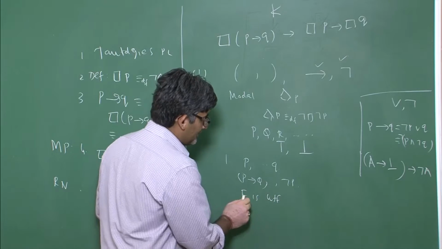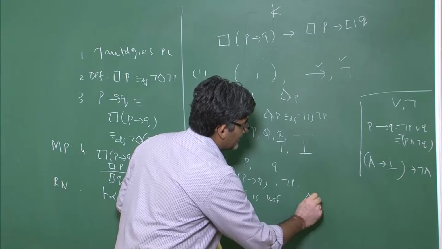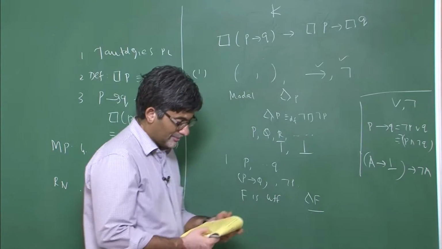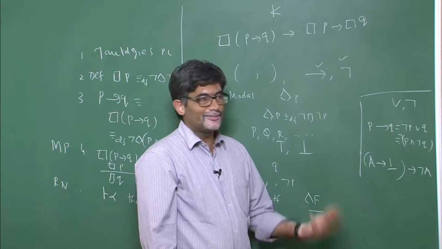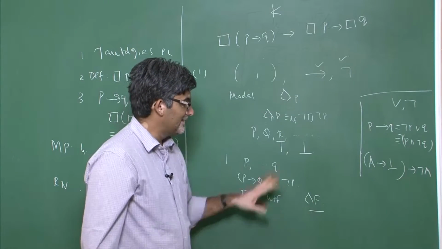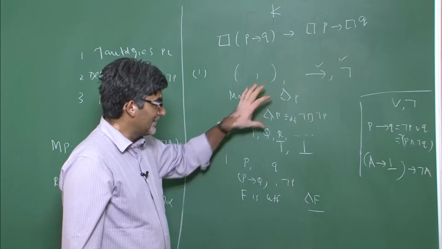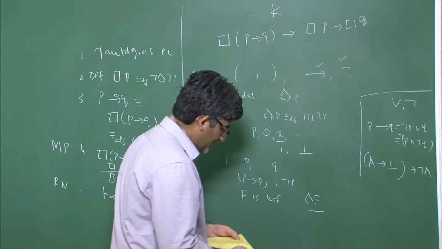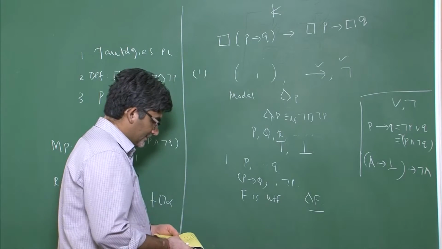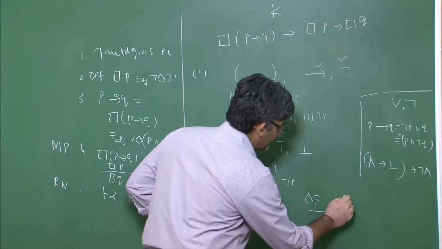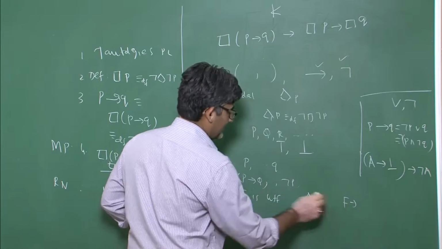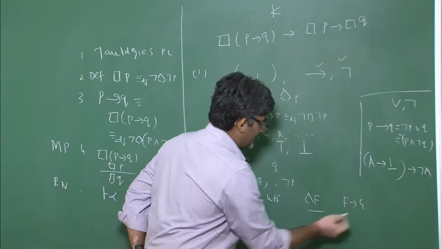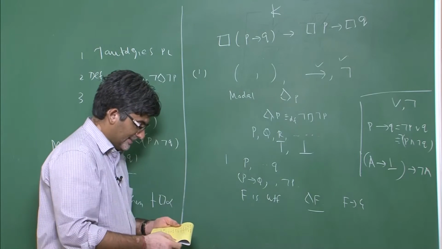If F is a well-formed formula, then so is not F, and necessarily F is also going to be a well-formed formula. Why do we require these things? We want to tell the computer that these are the exhaustive things that we have. We are explicitly stating everything on the board. So now F implies G, like P implies Q, is also a well-formed formula. In this case I have changed it to F and G.